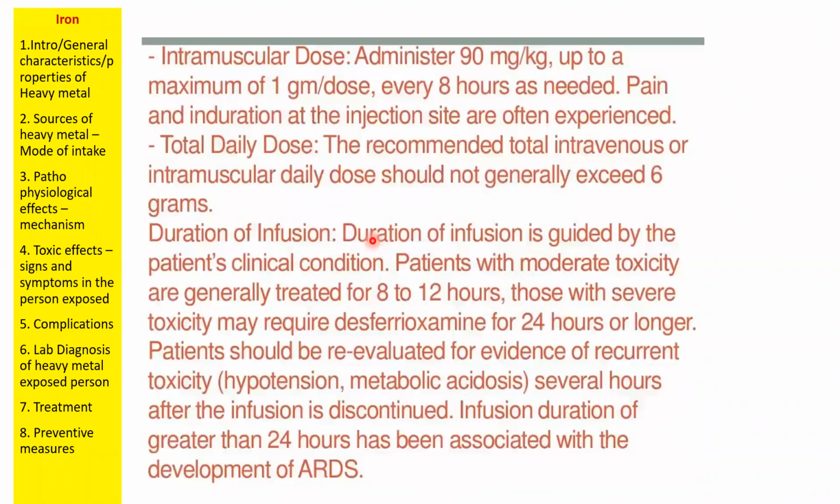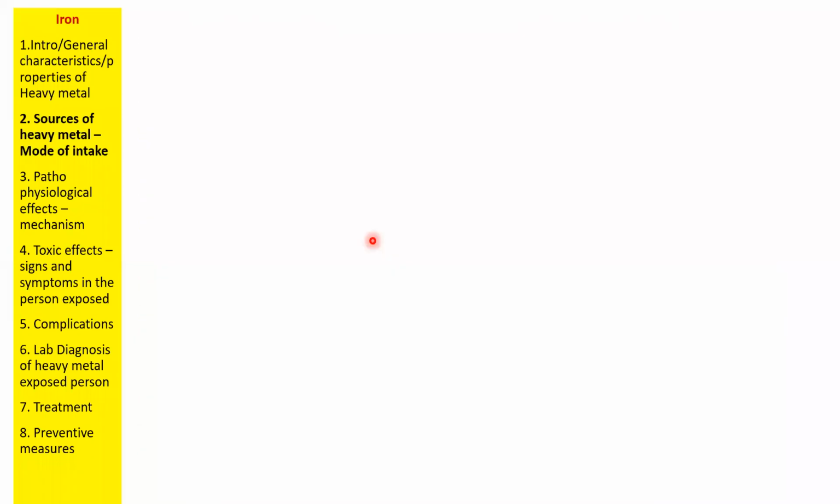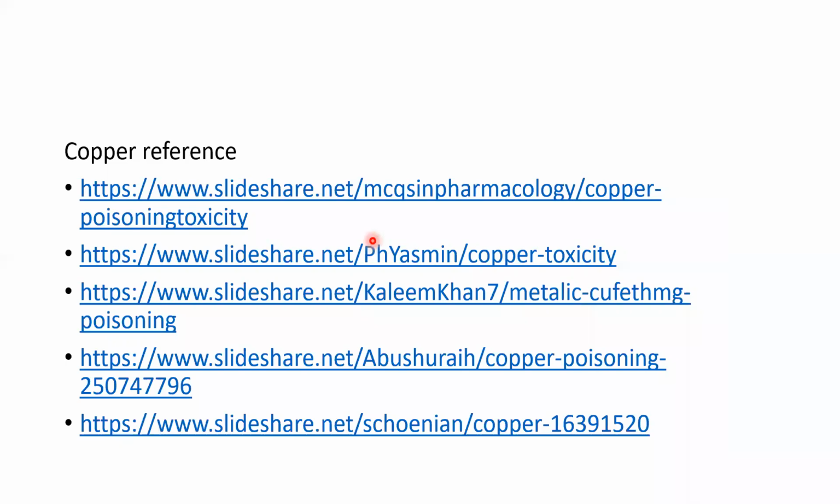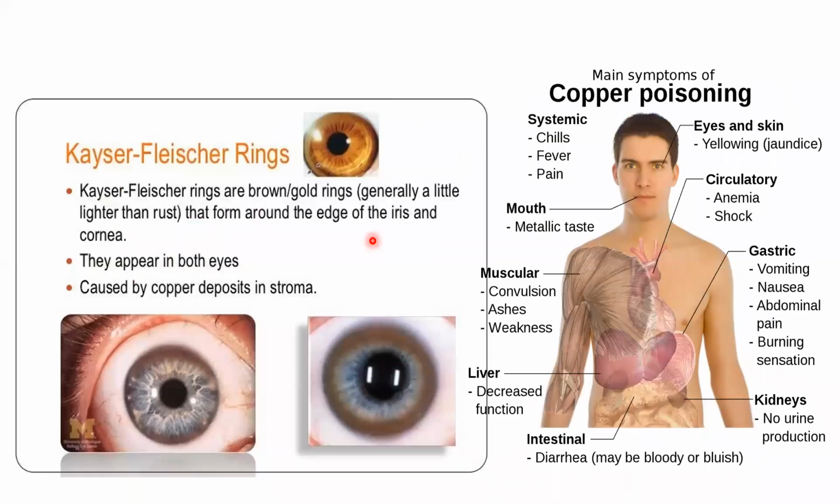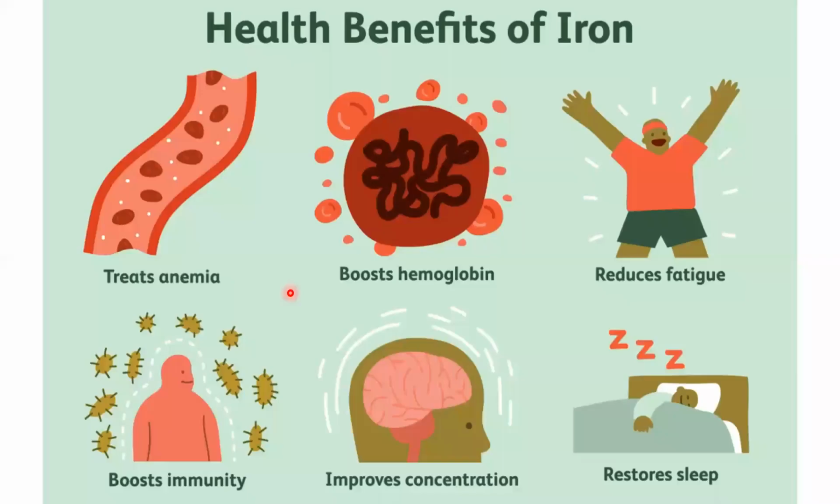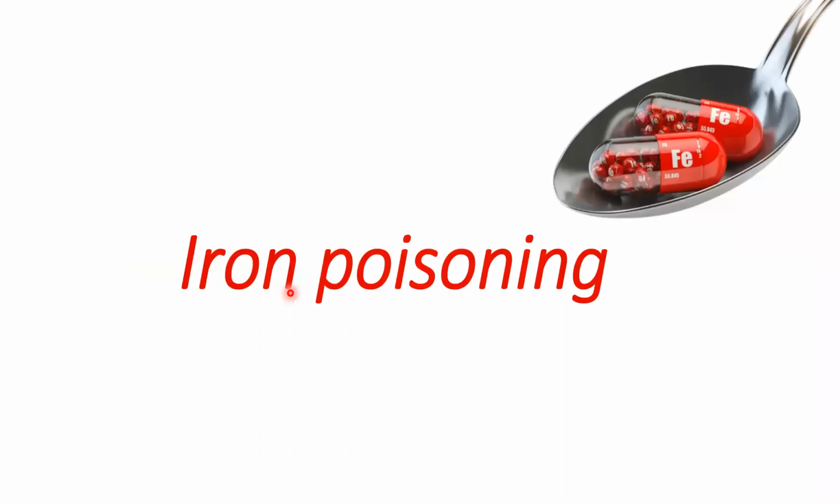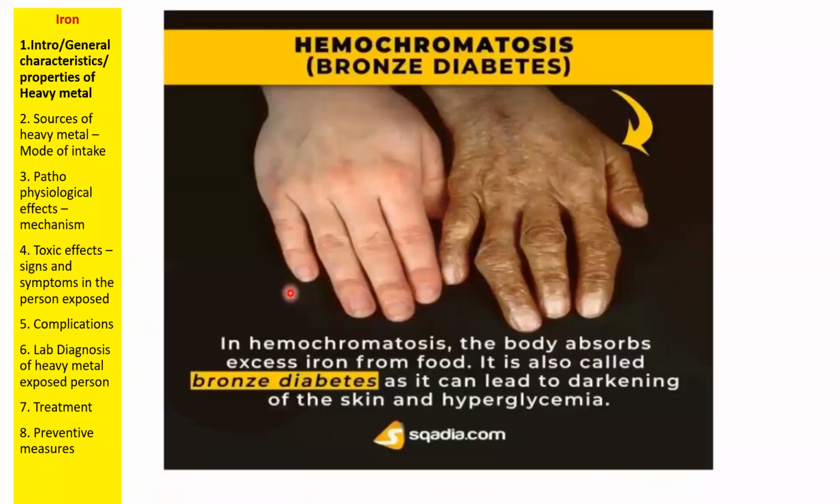Anyway, a quick revision of today's lecture. Today we discussed in detail copper toxicity and iron toxicity. Copper, as I stated, also has many good health benefits. The main symptom of copper toxicity is the presence of Kaiser-Fleischer rings, these brown color rings around the eyes. So this is all about copper. Then we discussed iron. Iron is very important, but excessive iron intake can cause iron toxicity. One form of iron toxicity is called hemochromatosis. Hemochromatosis is an excessive iron